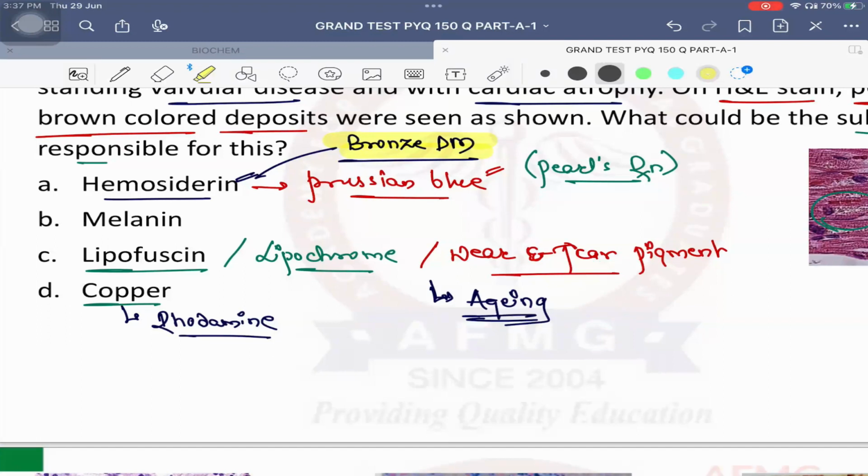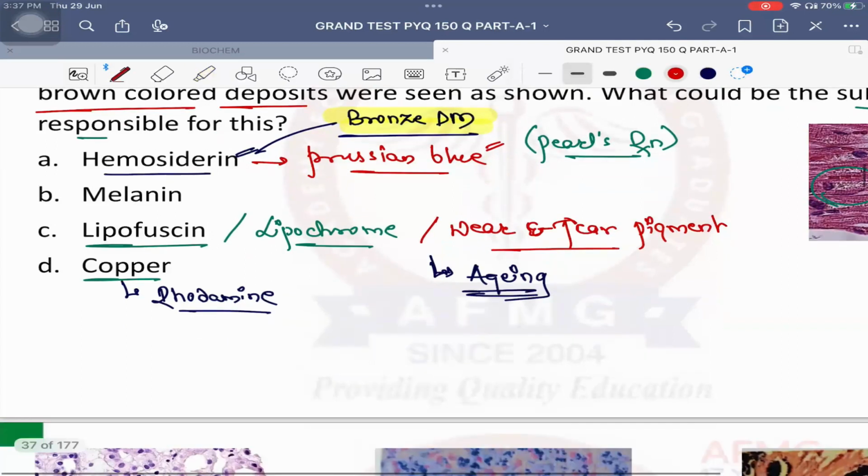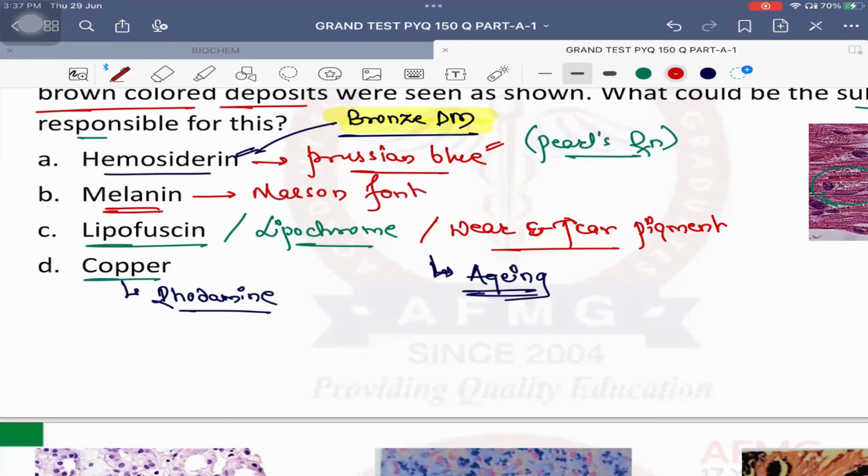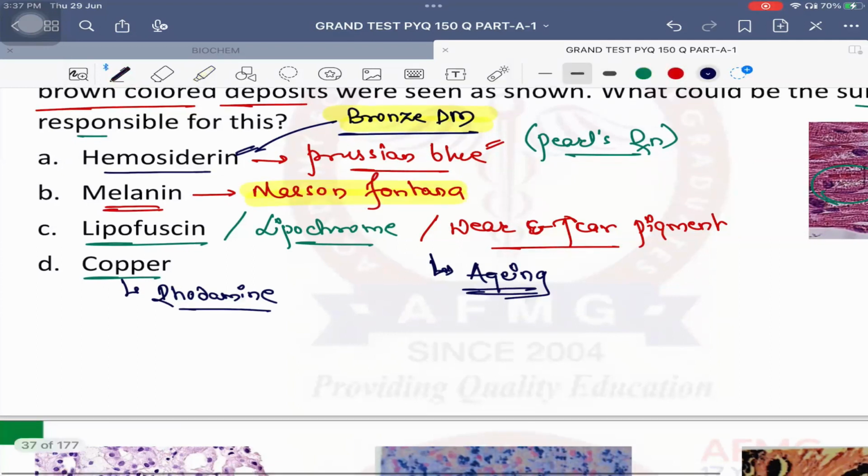That's important. You need to remember that properly. ठीक है? याद रखना है अच्छे से. Melanin is a black colored endogenous pigment. That means it is formed in the body itself. And what is the stain used for melanin? Shabash. That was a previous year question again. It is Masson Fontana. So the stain used for melanin is known as Masson Fontana.